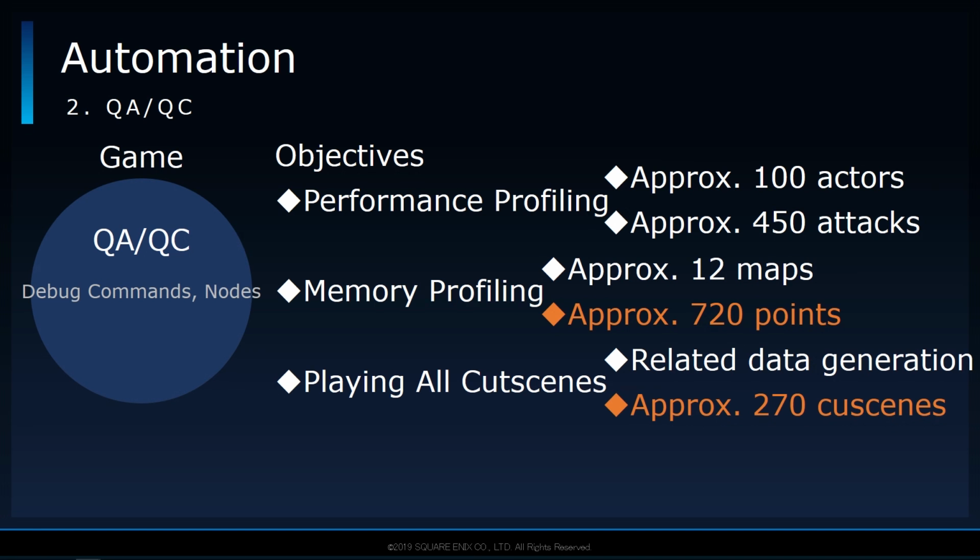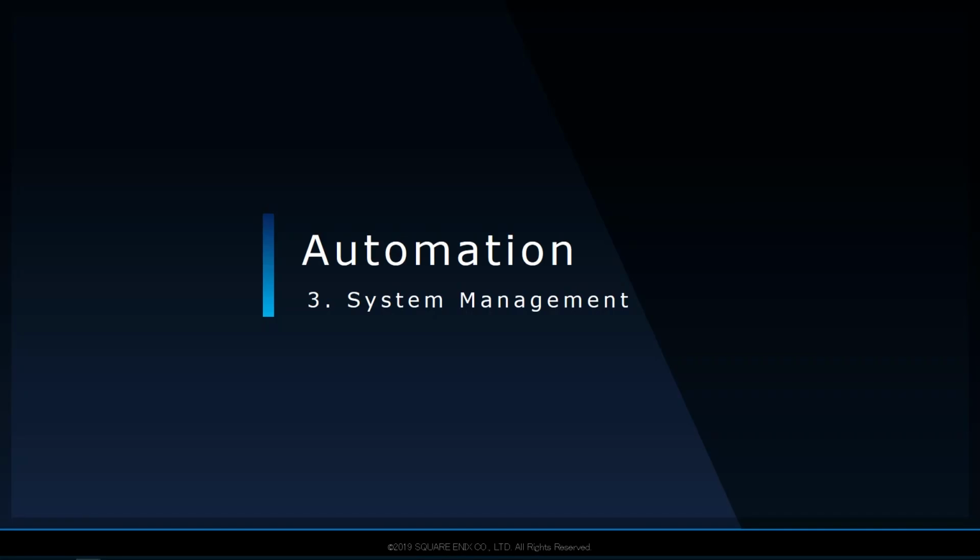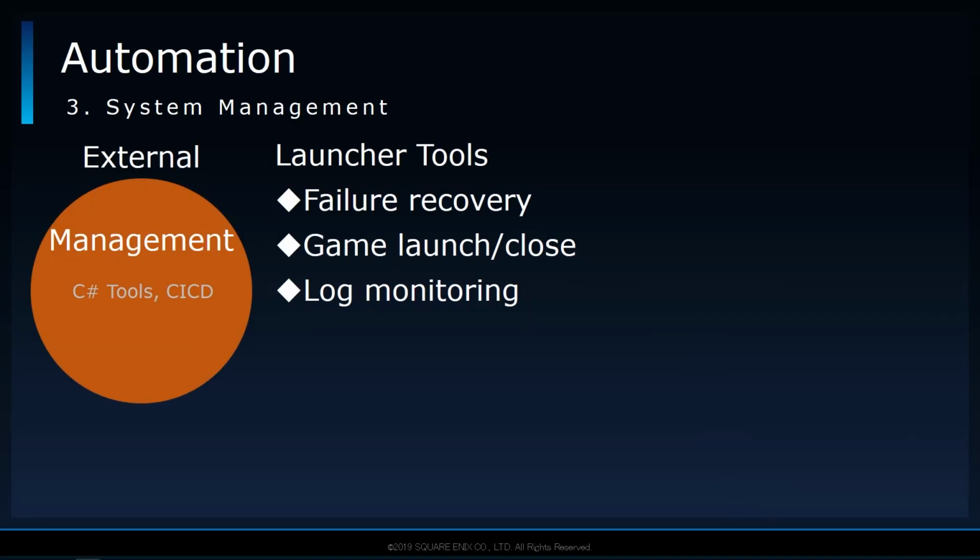Another bottleneck was that if a crash, an error, or for some other reason the system were to fail halfway, it wouldn't be able to resume profiling the remaining data by itself. To solve that is the third type of automation, which involves external tools. While this type isn't just launcher tools per se, launcher tools were used for handling potential errors that may occur while running our profiling systems, especially at the scope that we were running them at.